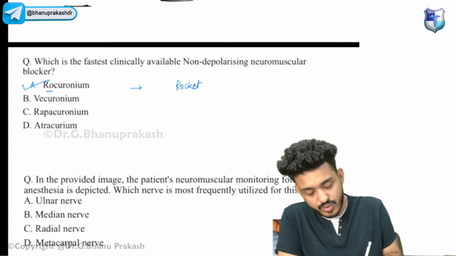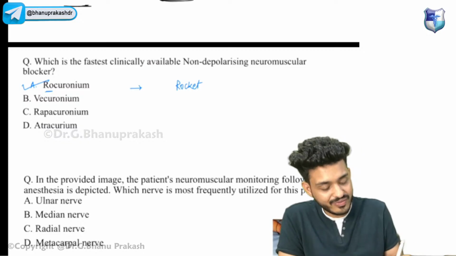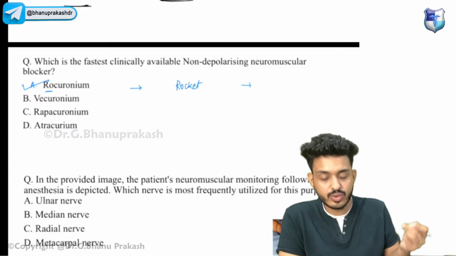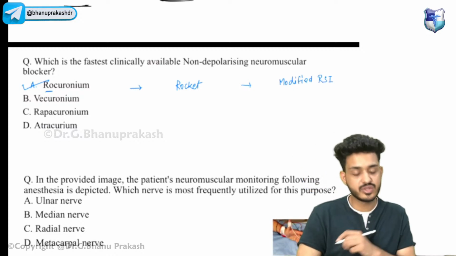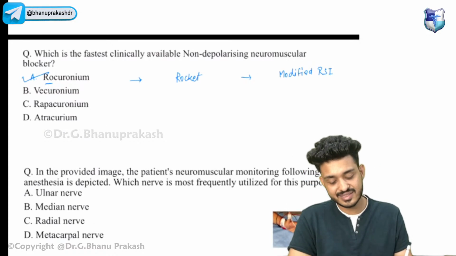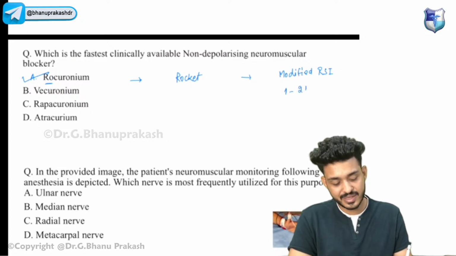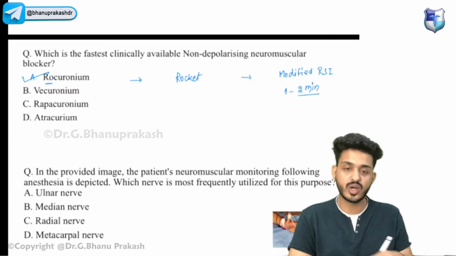Just remember, rho is like rocket. It is rocket fast. We are using rocuronium for modified RSI, rapid sequence induction, and that would take approximately 1 to 2 minutes.